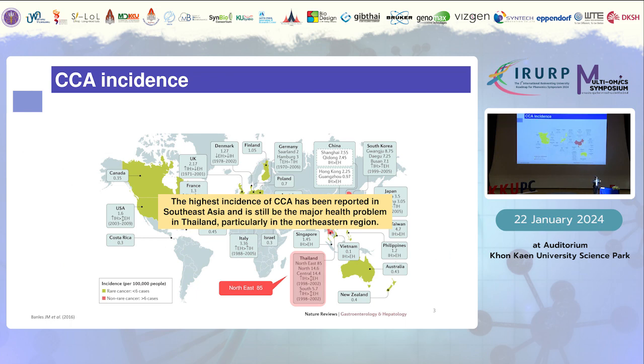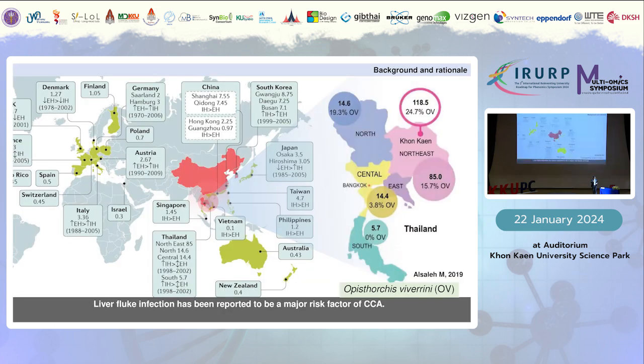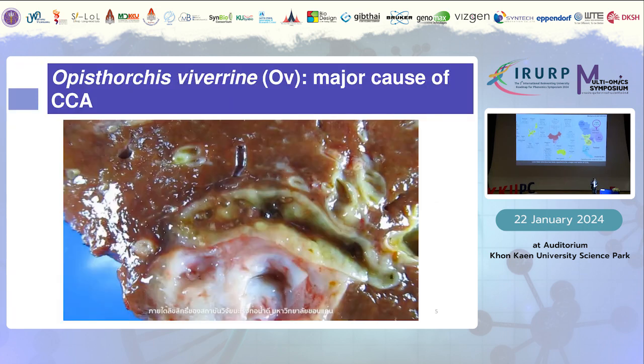And overall incidence, well, the global incidence shows on this map here, and to focus on Thailand, as you can see, Thailand has the highest incidence of CCA in the world. In particular, the northeastern region where Khon city is located. So we are the so-called capital city of OV infection and also cholangiocarcinoma, which is unfortunate.